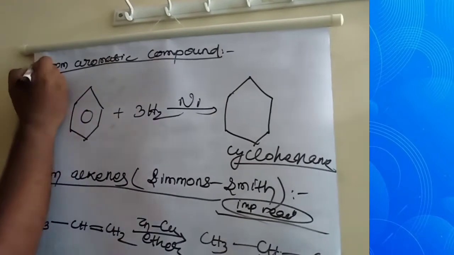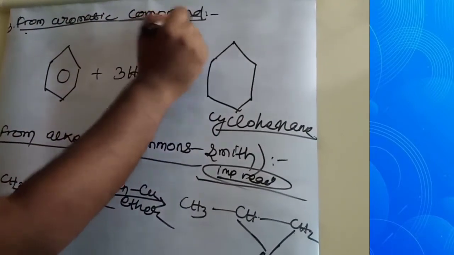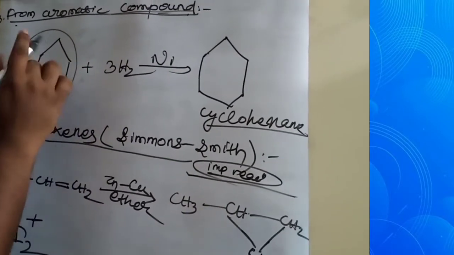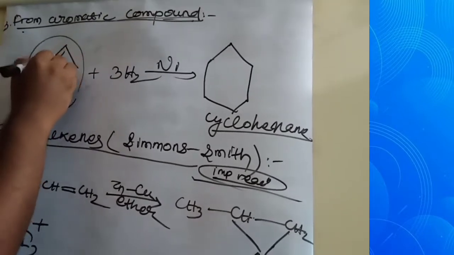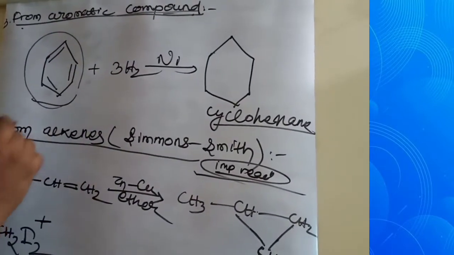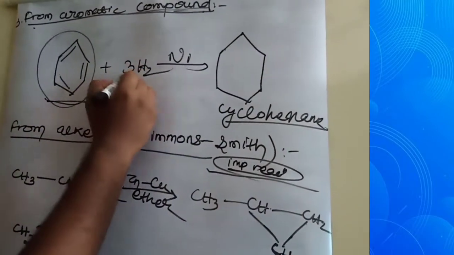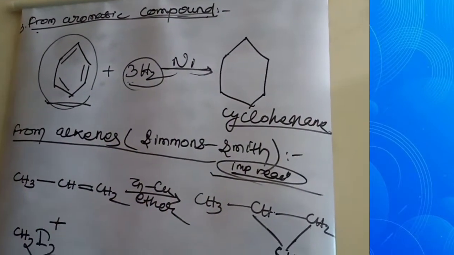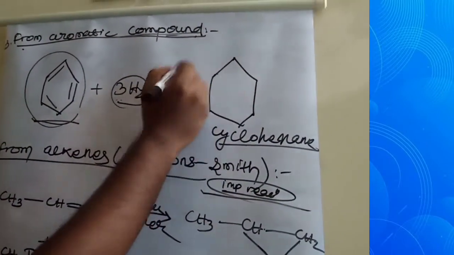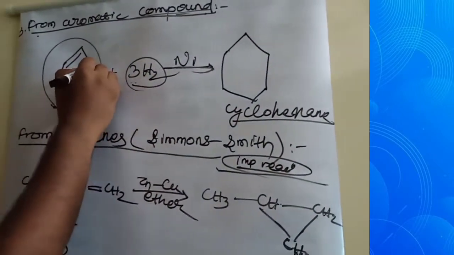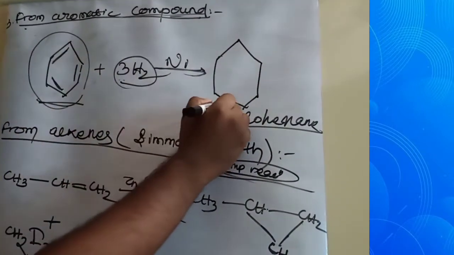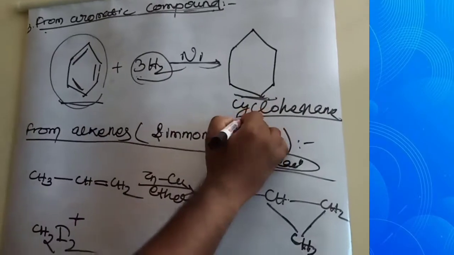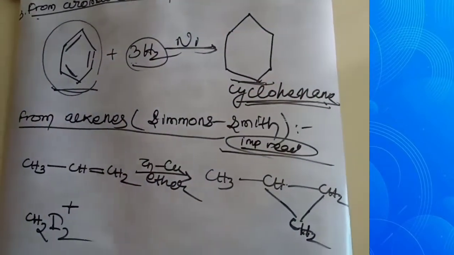Then reaction number 3, from aromatic compound. See, this is benzene, and this is the resonance form. If you remove it, then see this is the benzene. And if we give hydrogen in presence of nickel, you can take nickel or palladium, platinum, then the double bonds are removed. See, this is the product. Here the double bonds are removed. Then the product is cyclohexane.